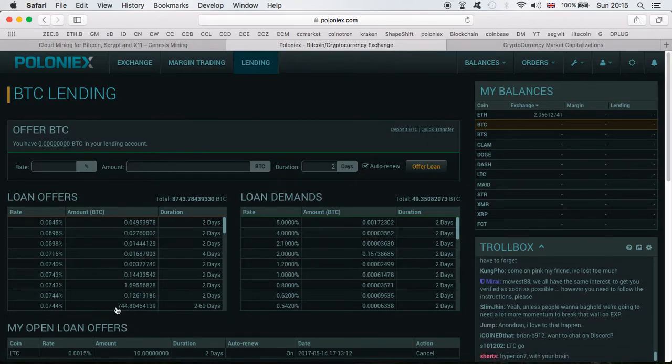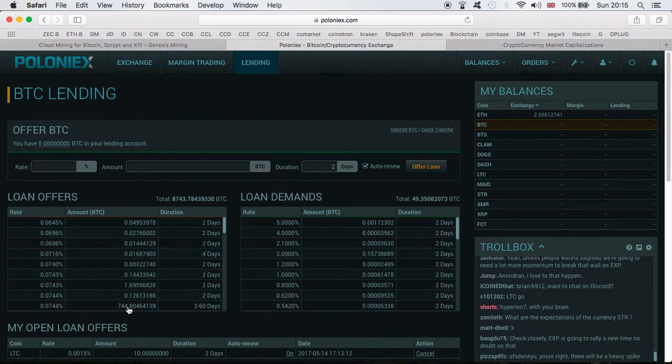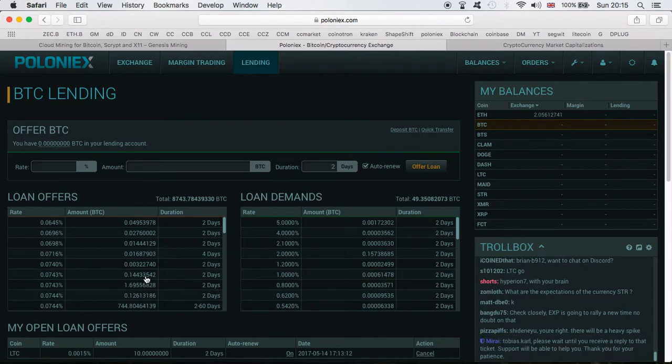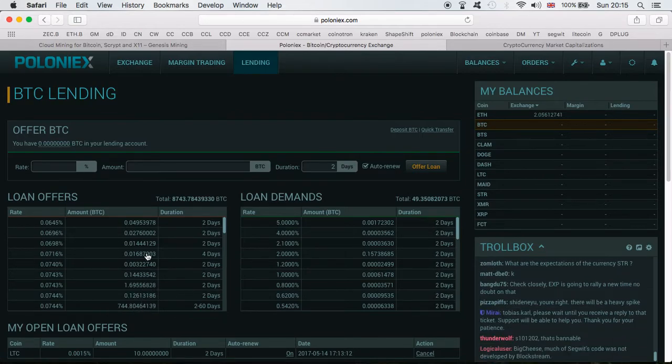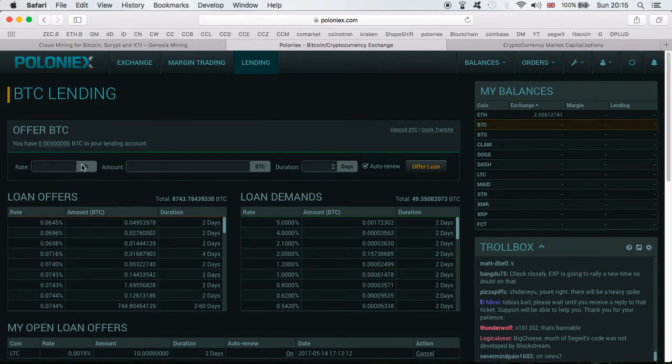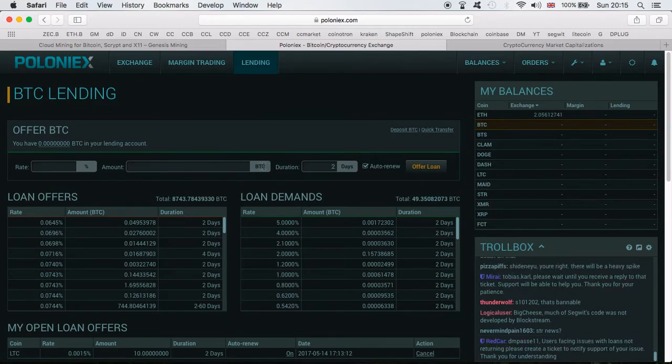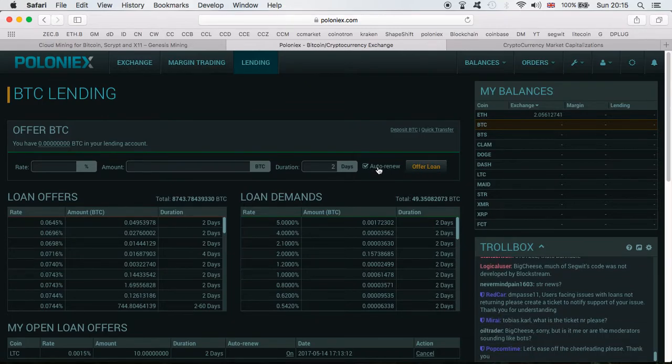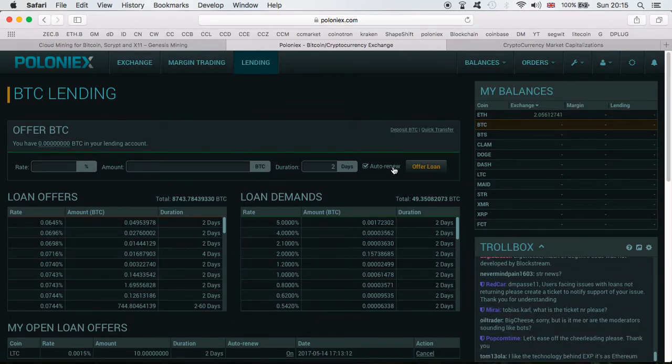Can you see here, someone is offering 744 Bitcoins. That is crazy. Very nice, very good for this person. So same thing, guys, all you got to do is put your rate, the amount you want to offer, the days you want to do it, and then you also can have, as you can see here, auto renew. So if they want, this can continue, and then you can just click offer loan.